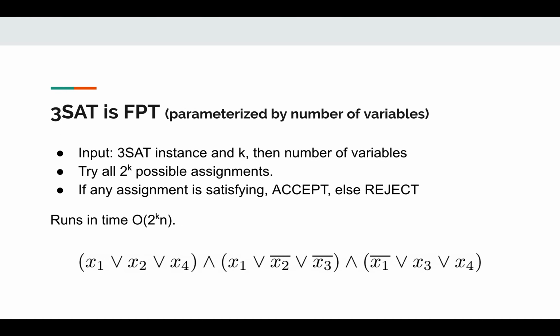An example of a problem that is fixed parameter tractable is 3-SAT when parameterized by the number of variables. Here the input to our algorithm is a 3-SAT instance and k, the number of variables. Our algorithm tries all 2 to the k possible assignments to the variables. If any assignment is satisfying, we accept. Otherwise, we reject. This algorithm runs in time 2 to the k times n, since there are 2 to the k possible assignments, and for each assignment, we do O of n work to verify whether it is a satisfying assignment or not. And so indeed, 3-SAT is fixed parameter tractable.